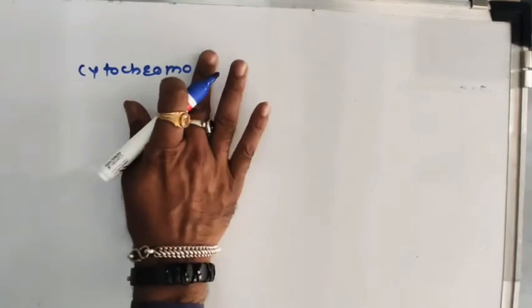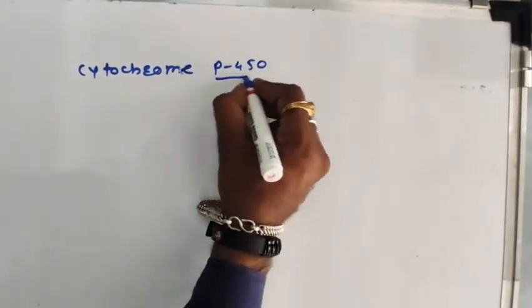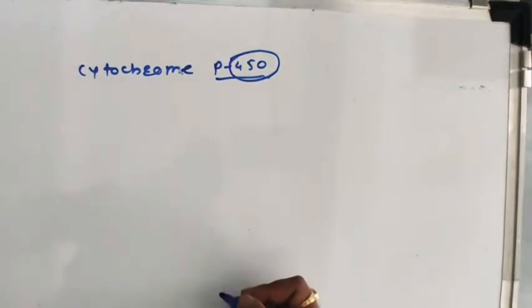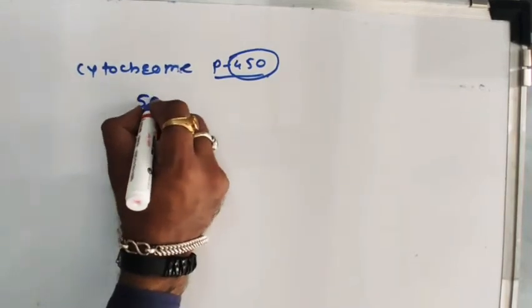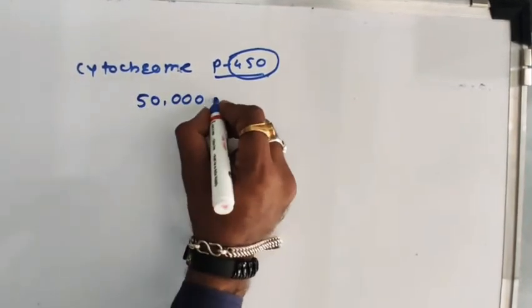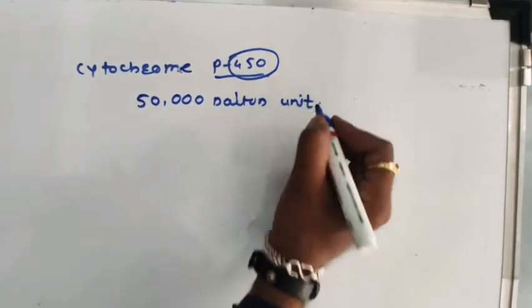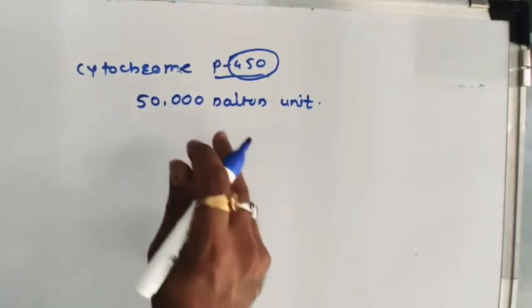Cytochrome P450. Why is this called cytochrome P450? Because it absorbs at a wavelength of 450 nanometers, therefore it is called cytochrome P450. It has a molecular mass near about 50,000 Dalton.